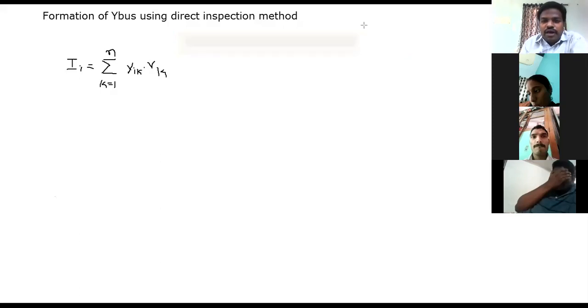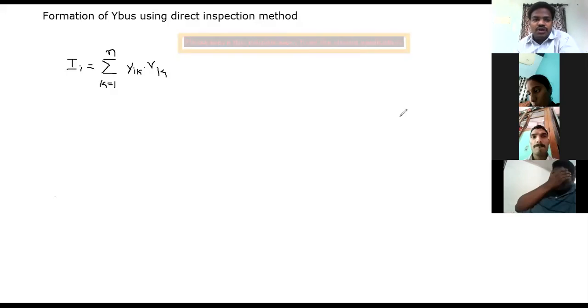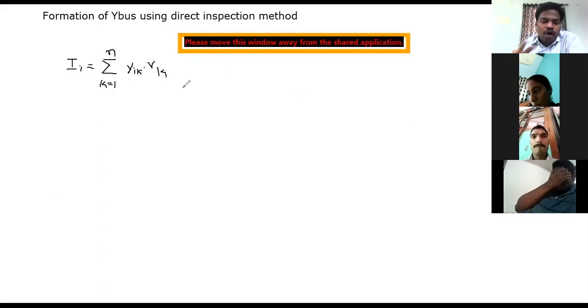See, why am I always saying that you will get n number of algebraic equations? Because here i is a variable, k is also a variable. In this particular case, on the RHS side, you are varying the k parameter from 1 to n. But similarly, i is also another parameter that is also varying from 1 to n. So if we consider i varying from 1 to n and k also varying from 1 to n, you will get n number of algebraic equations.